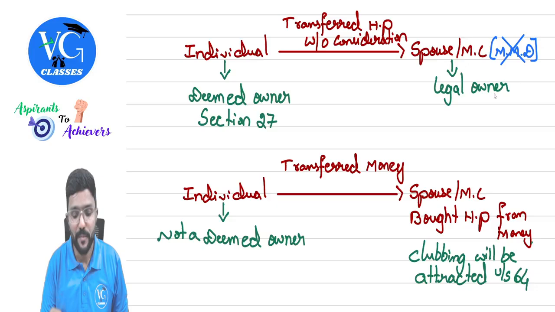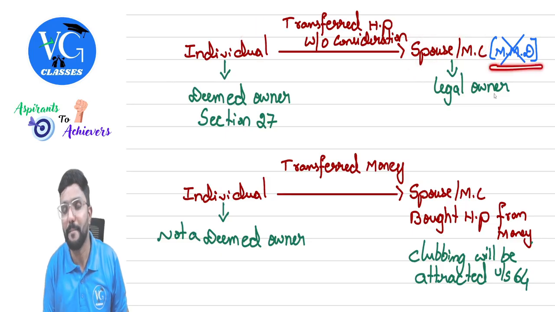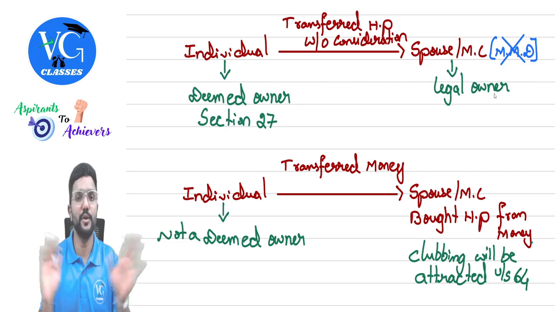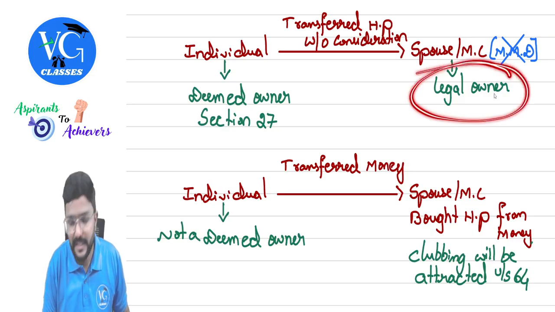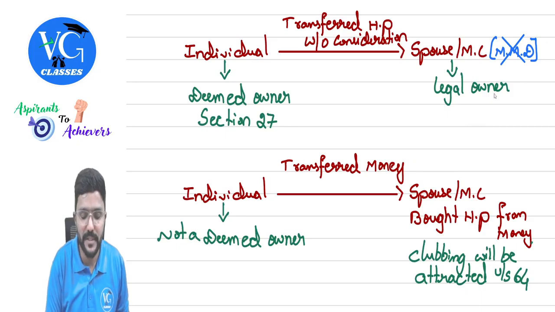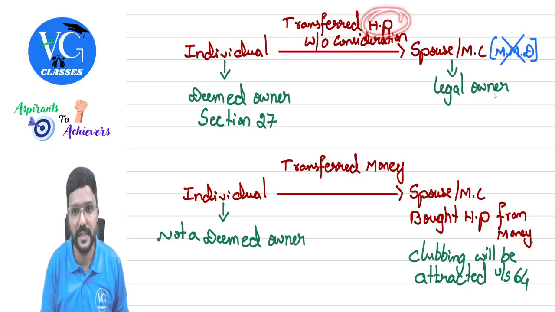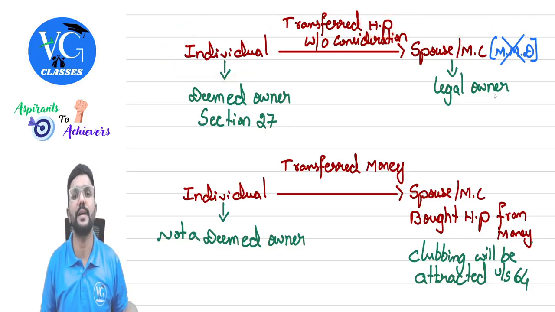Okay, sir. So the property is transferred by an individual to a spouse or minor child other than a minor married daughter. If it is transferred to a minor married daughter, then deemed ownership is not applicable. So actually this person is the legal owner. But for section 27, that is for income tax purposes, we are deeming this person as deemed owner, guys. And income from this house property, even though it is received by them, is still taxable in the hands of the transferor. Got it?